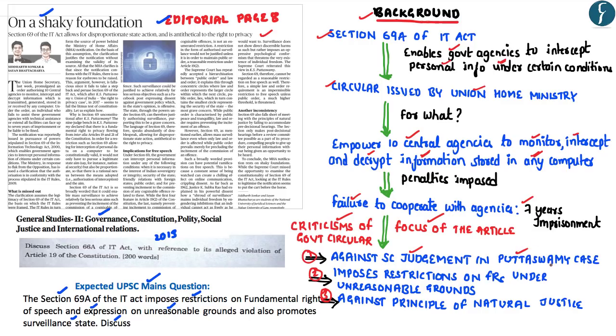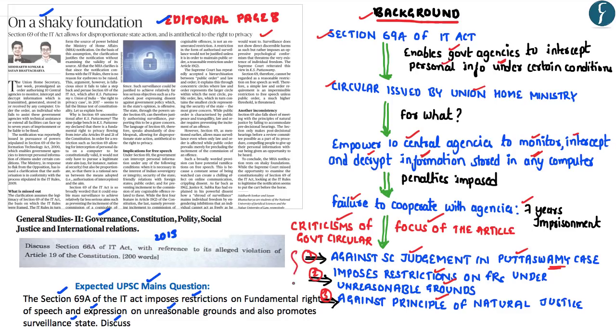It is to be noted that in this famous historic case, the Supreme Court of India ruled that the right to privacy is a fundamental right and restrictions on the right to privacy can be imposed only under certain reasonable conditions. Further, the article states that the government circular imposes unreasonable restrictions on the fundamental right of speech and expression of the people. And lastly, the article highlights that the government circular goes against the principle of natural justice.